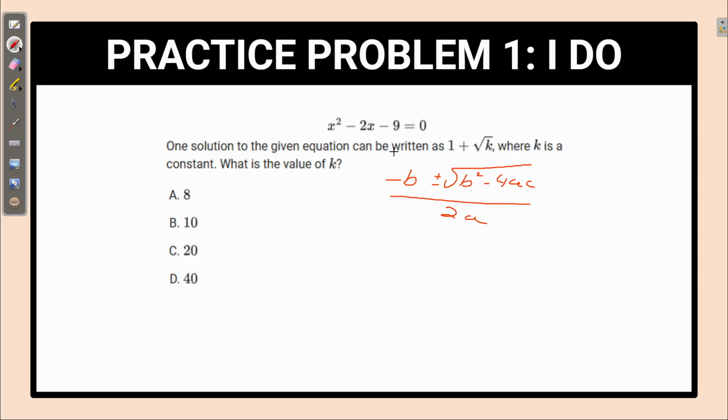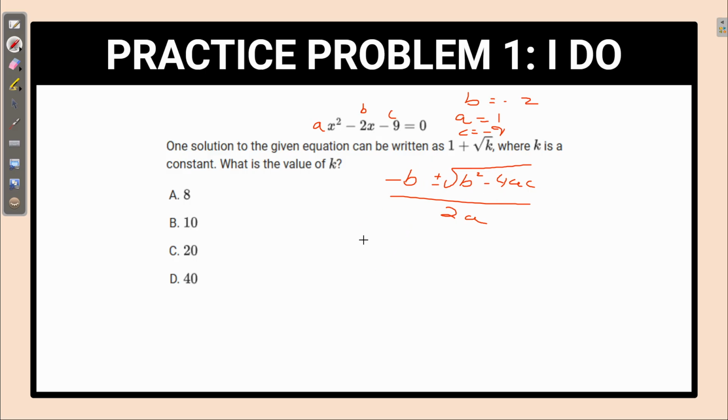So what is our b, what is our a, and what is our c? Well, if we remember, a is the coefficient of the x squared term, b is the coefficient of the single x term, and c is just the constant here. So for this question, we can say our b equals negative 2, our a equals 1, and our c equals negative 9. So let's just plug in all of these values here.